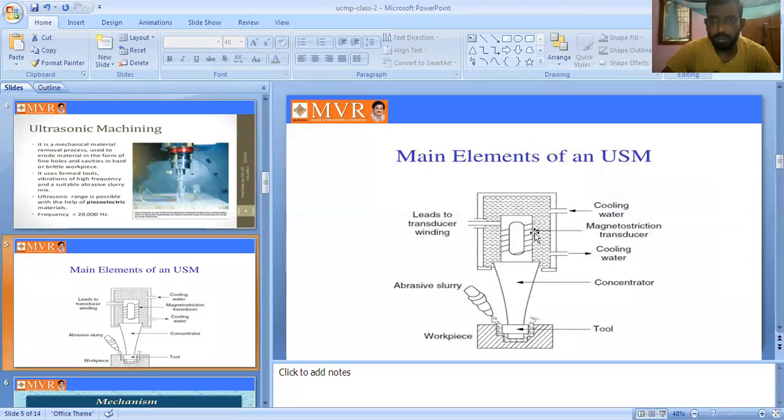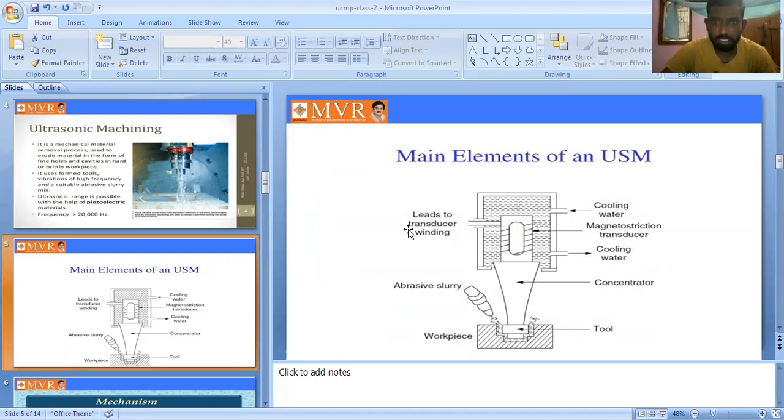It is a magnetostriction transducer, one of the transducers. The cooling water is on both sides, so we are using two holes, two manholes. From the manholes, the cooling water is sent to the ultrasonic machine.